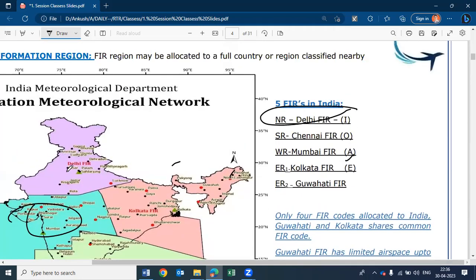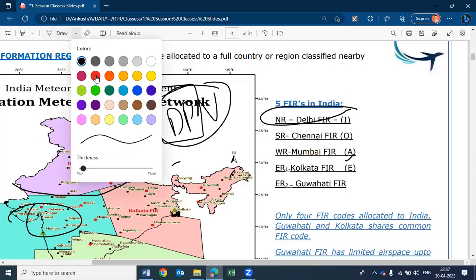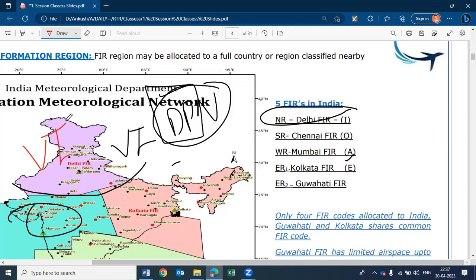Similarly, in Delhi, what is the AFSRA? Victor. What is the FIR code for the Northern region of India? The airport code of Delhi is DPN. We can extract these two words and have our airport code as VIDP. Okay, this is the logic behind it.